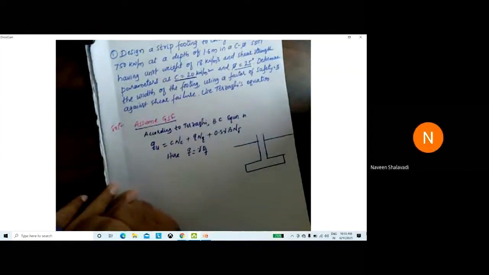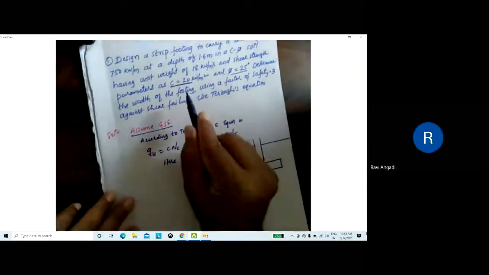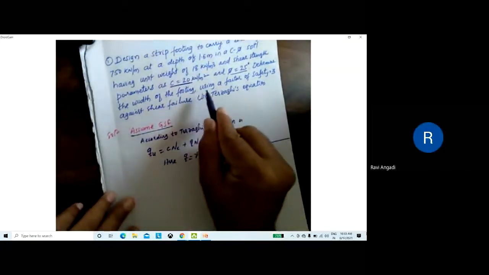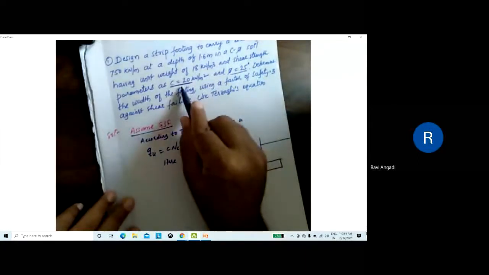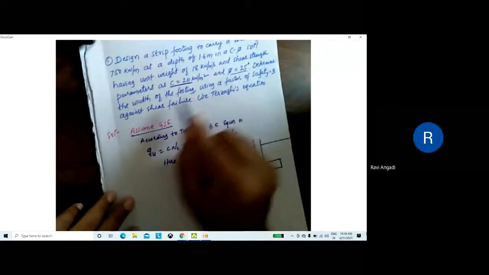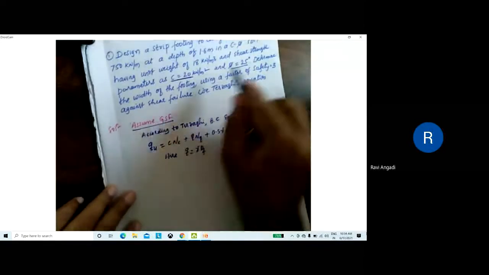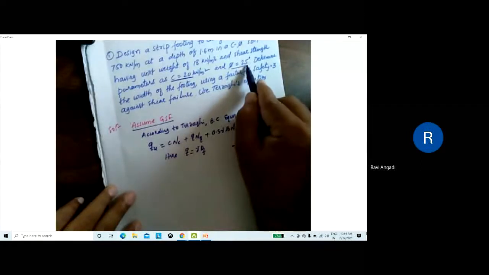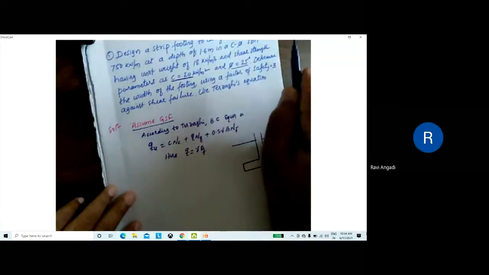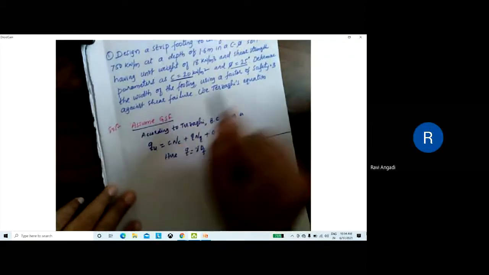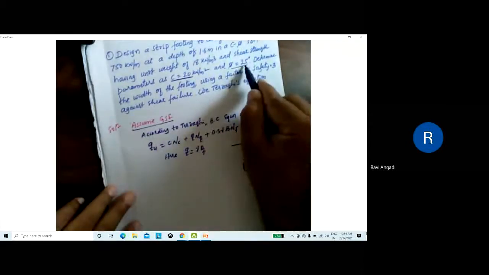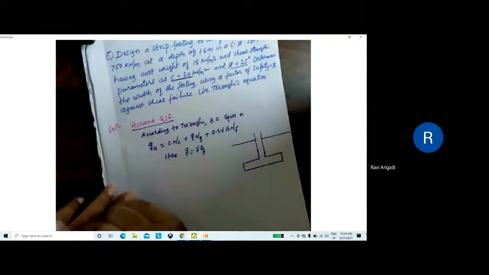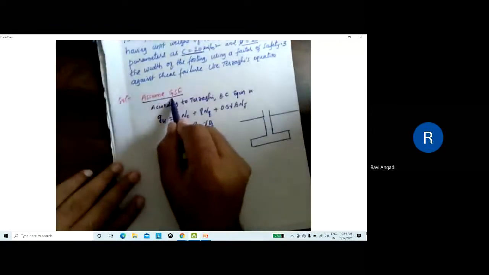If they have mentioned local shear failure, then take it. If nothing is mentioned, if C is given and phi is given like this, then you can assume either one. But it should be less than 28 degree for that. If it is more than 28 degree, again it will be general shear failure only. If it is less than 28 degree, then it is local shear failure. Here I'm assuming general shear failure.